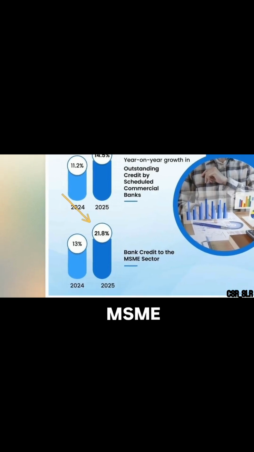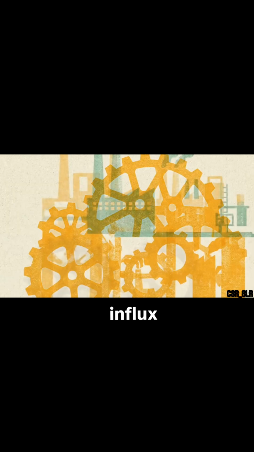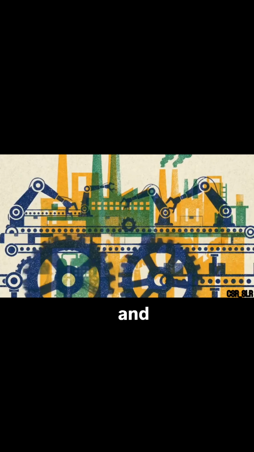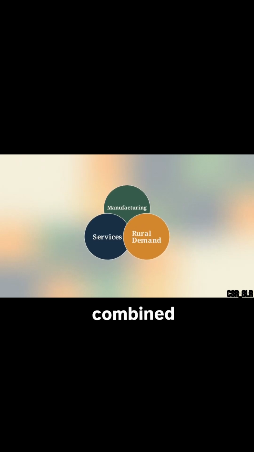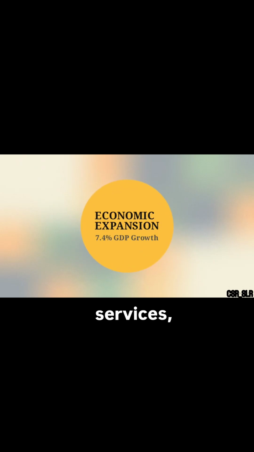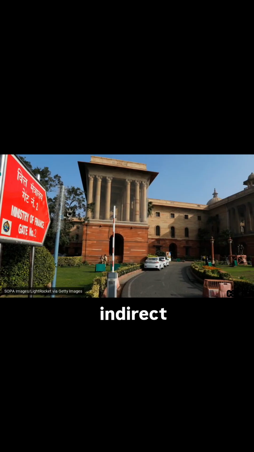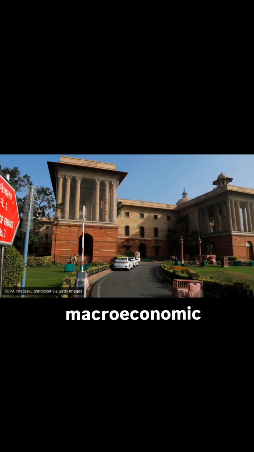Within this trend, the MSME sector saw a 21.8% credit expansion. This massive influx of credit into the industrial sector occurred alongside strong agricultural performance and record services exports. The 7.4% GDP growth reflects this combined momentum across manufacturing, services, and rural demand. Because the RBI utilized targeted indirect tools to expand existing capital, the expansion did not trigger high inflation, which stayed at 1.7%. Calibrating direct constraints and indirect corridors provided the liquidity necessary for these sectors to expand while maintaining macroeconomic stability.